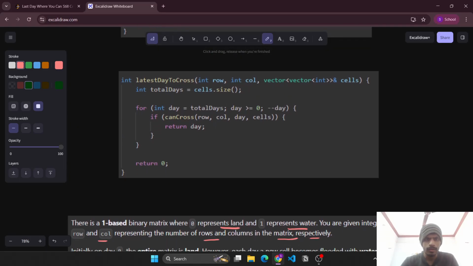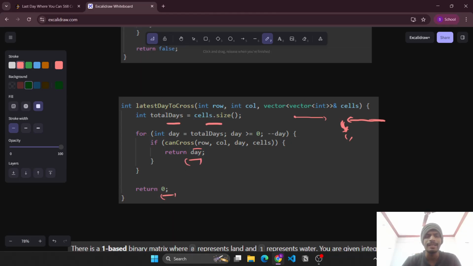So we have the total days as this. We can simply start from the end day. As soon as we encounter a day which satisfies the condition, that will be the largest day. So instead of moving from 0 towards the right, we could have started from the end, and the first day that satisfies the condition will be the result. So we iterate, and as soon as we are able to cross, we'll simply return day, else we'll return 0. Okay, now let's see this canCross function.